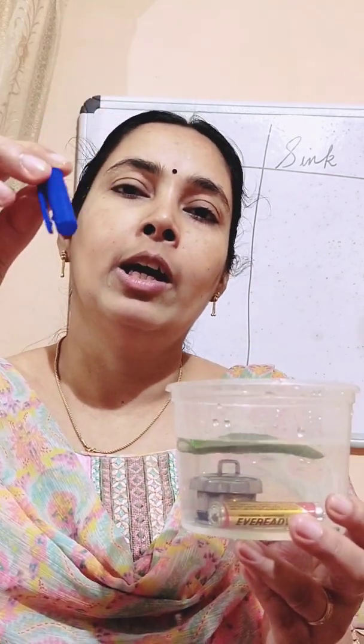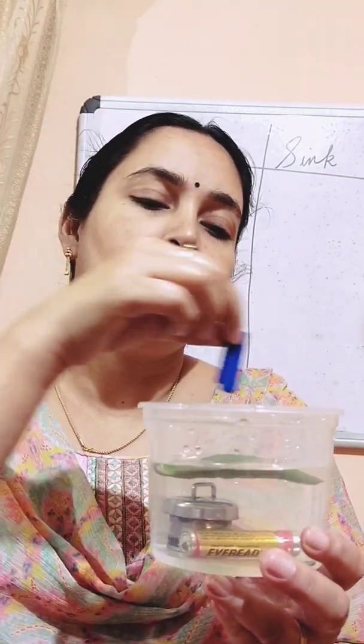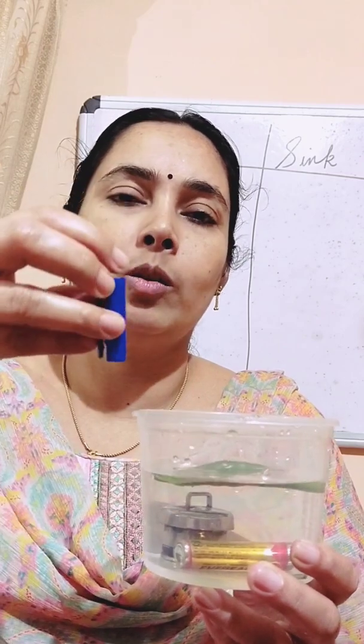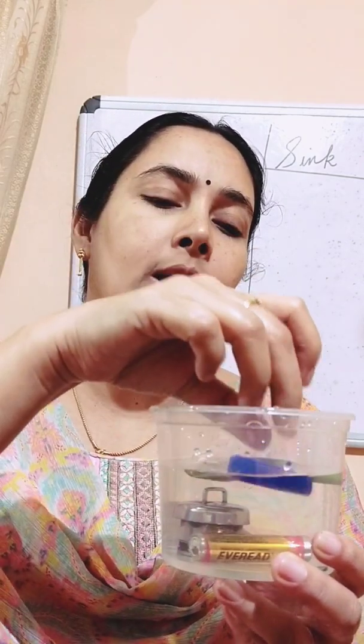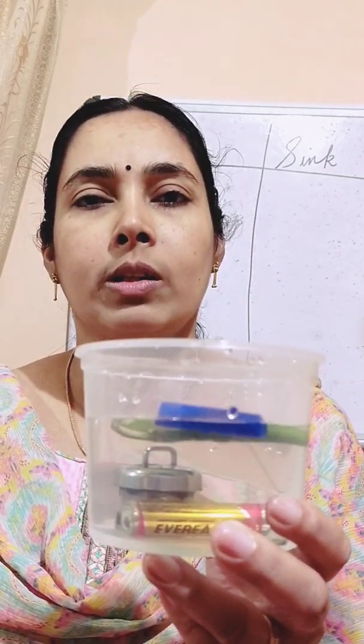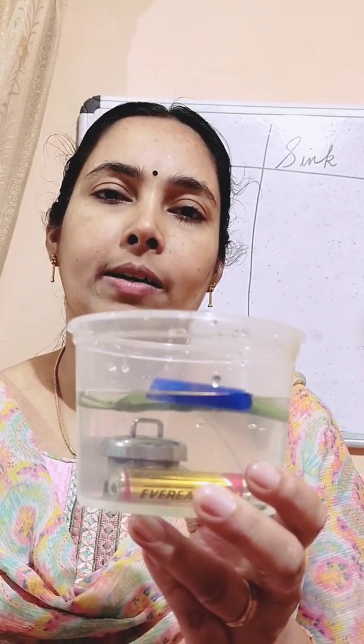Then I have a top of a pen. This is a small bowl. Otherwise, we can use a pen also. So what happened? It floats on the surface of water.